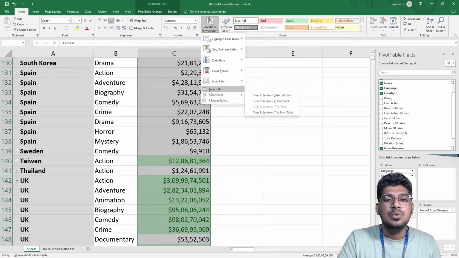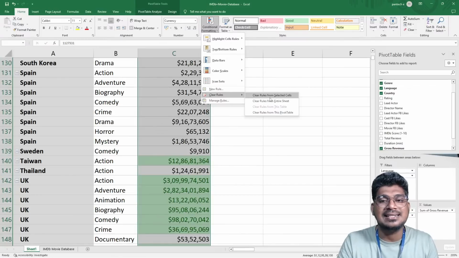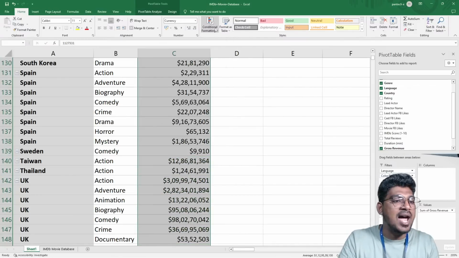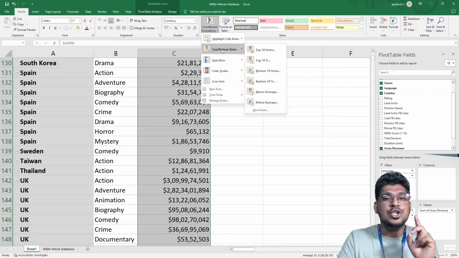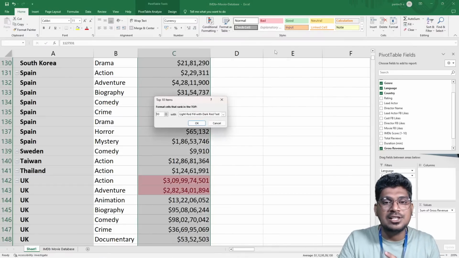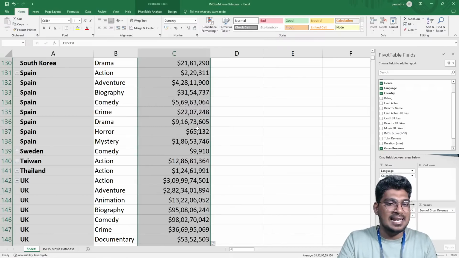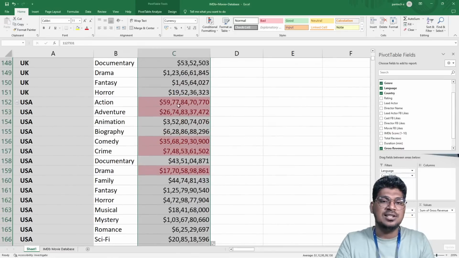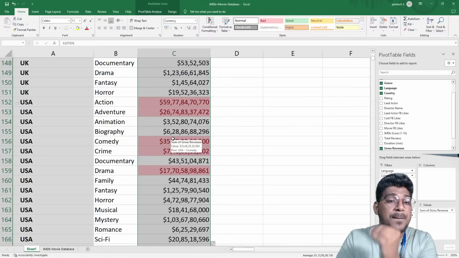So for that, first rules, new rule. The second one is clear rules. For this particular clear rules, I'm going to select the clear rules. Now I'm going to select this top/bottom rules. First, top/bottom, I have selected the top 5 values, which are going to be highlighted in a range. Now you can see the top 5 values, 1, 2, 3, 4, 5, 6. This is the top budget.